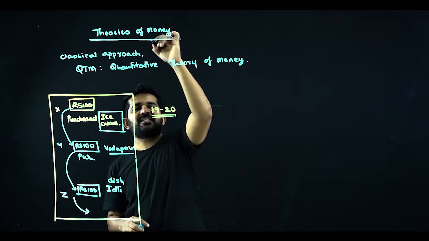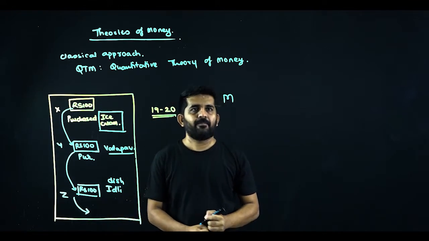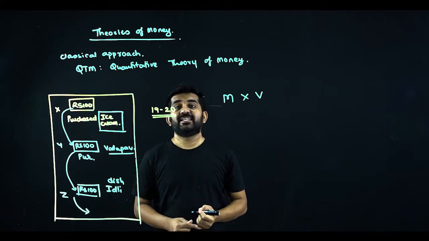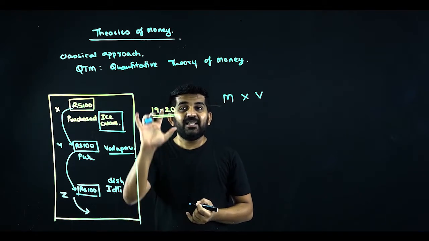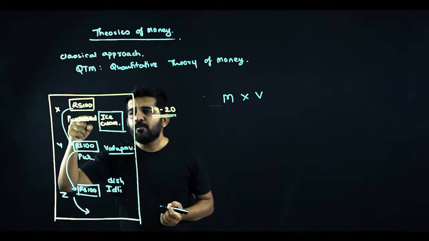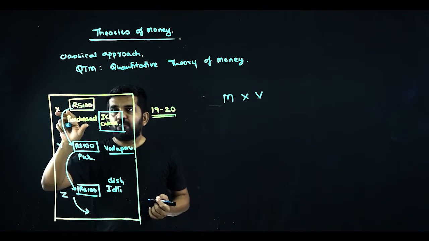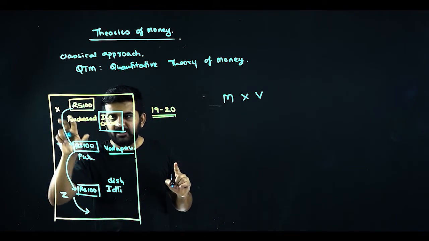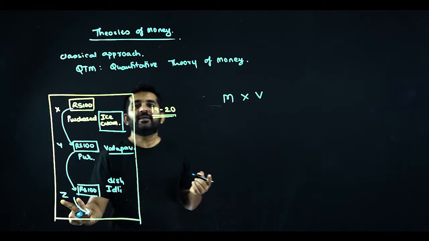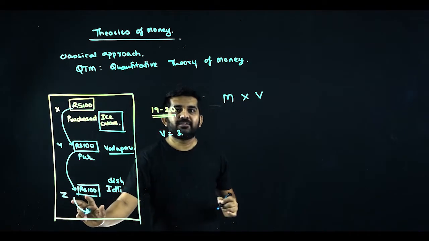Now what does this theory say? It says demand for money, M, multiplied by velocity. What is the velocity? In a particular time period, in our case a year, how many times is this 100 rupees changing the hands? First it was with Mr. X, 1, then Mr. Y, 2, then Mr. Z, 3. So in our case, velocity will be 3.